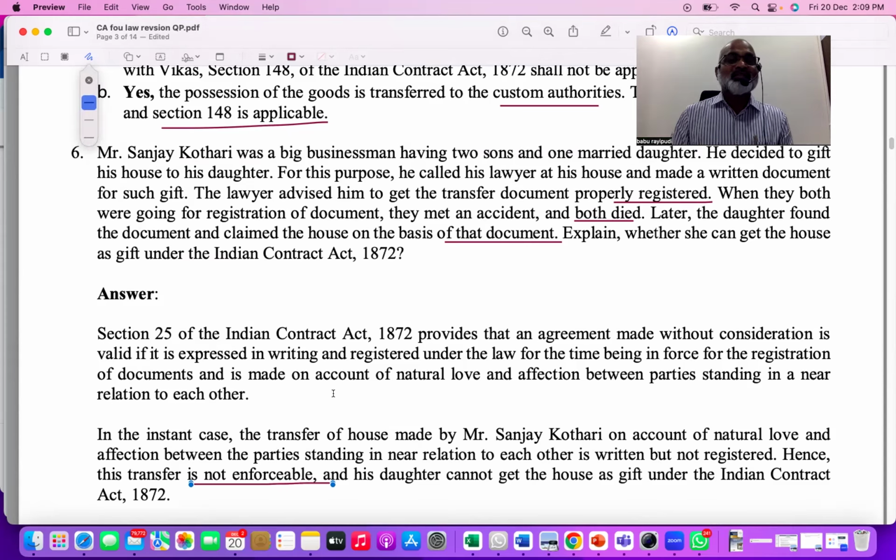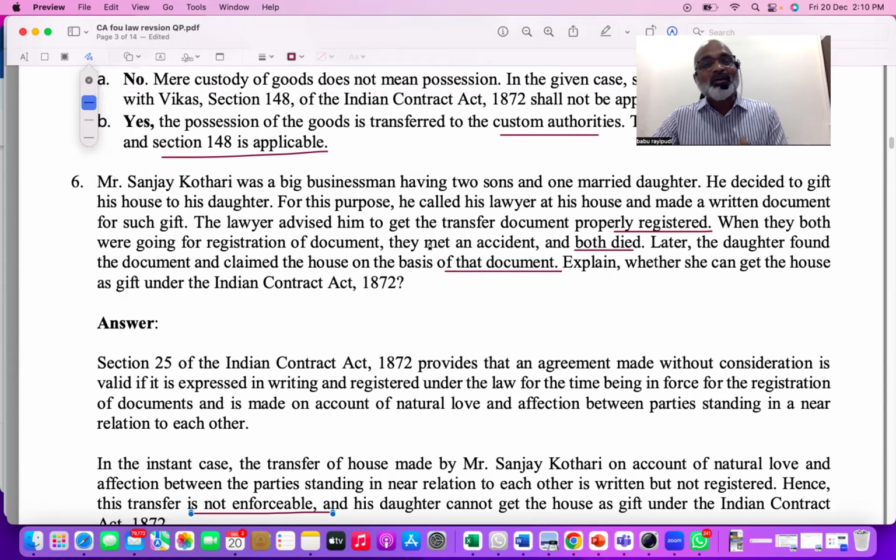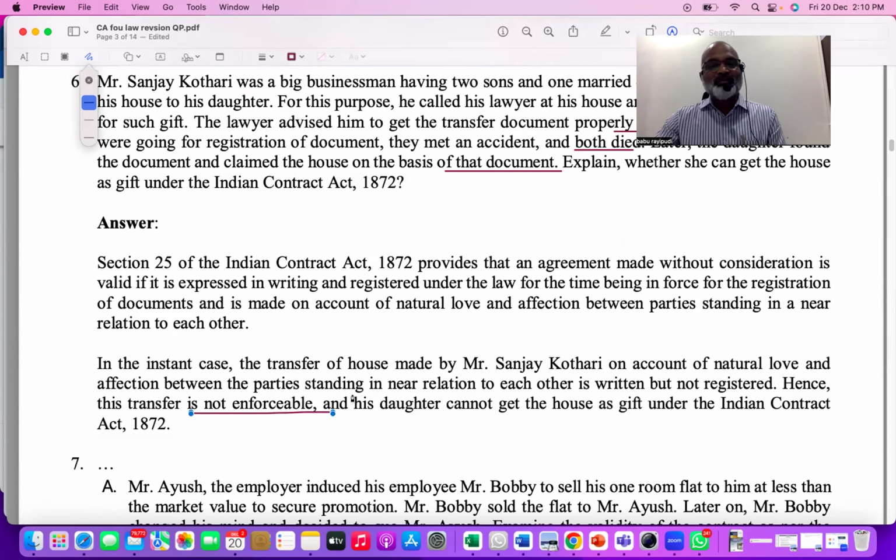But this question is related to natural love and affection. Natural love and affection means three conditions must be satisfied. In the third line, you see, the lawyer advised him to get the transfer document registered, which means it's not yet registered. While on the way for registration, they met with an accident and they died. That means it is in writing, but it is not registered. That is the keyword. So in the last paragraph, it says it's not enforceable. Why is it not enforceable? Because it is in writing, but it is not registered.